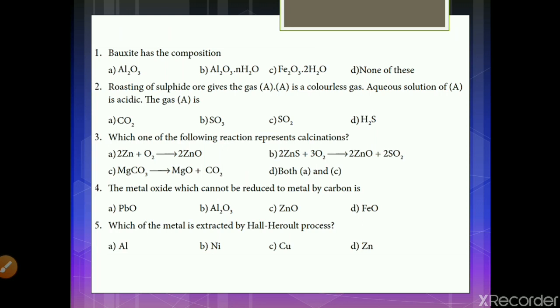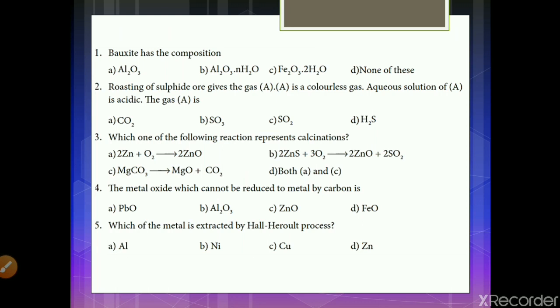We all know that magnesium is one of the metals which can be calcinated, and the answer therefore is MgCO3 gives MgO plus CO2, option C. Fourth question: the metal oxide which cannot be reduced to metal by carbon is, options A, PbO; B, Al2O3; C, ZnO; and D, FeO, and the answer is Al2O3.